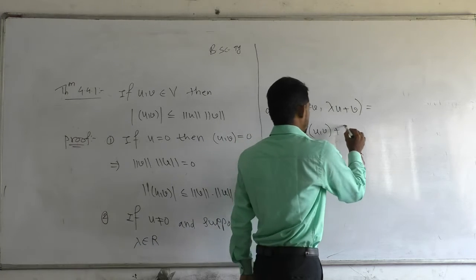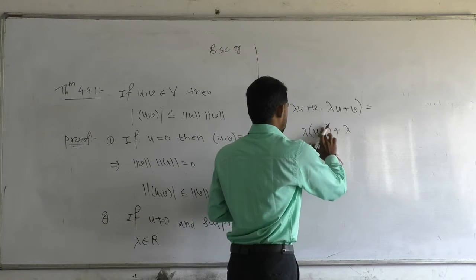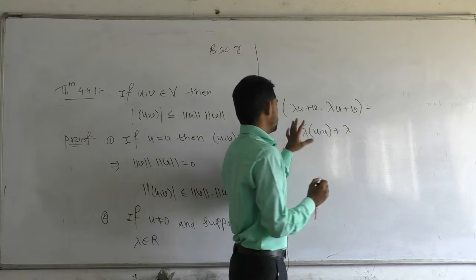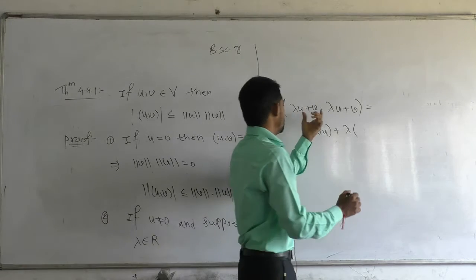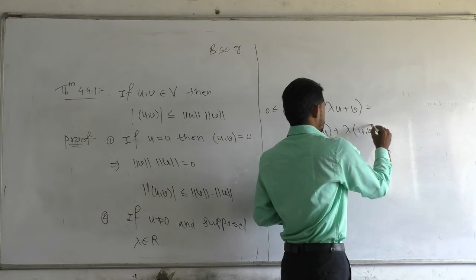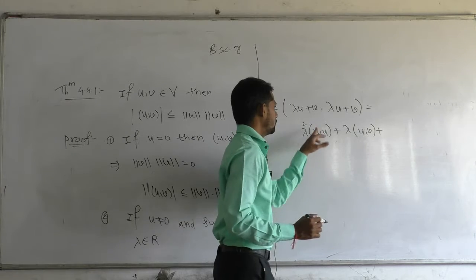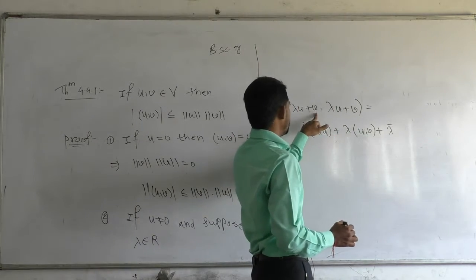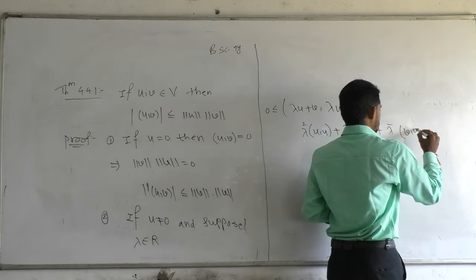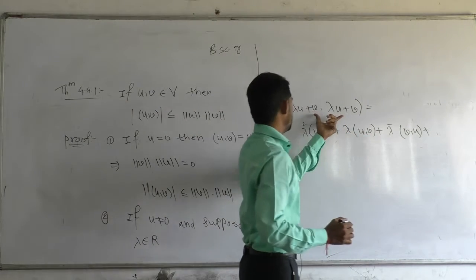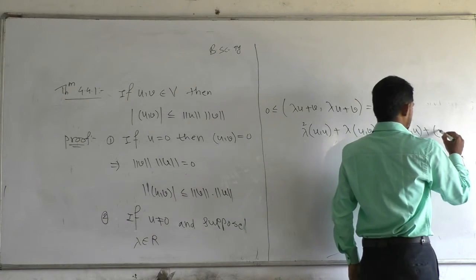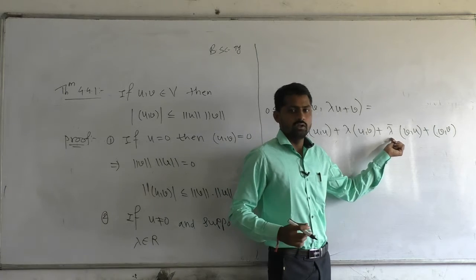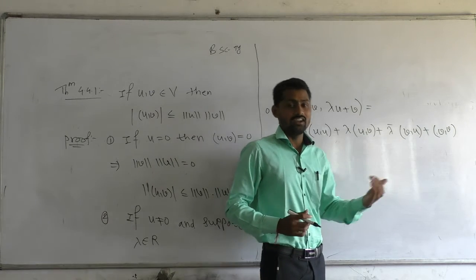So from it we can write lambda of inner product of u comma v plus lambda square of inner product of u comma u, plus lambda bar inner product of u comma v, plus lambda bar inner product of v comma u, plus inner product of v comma v. Now lambda belongs to R. If the number is a real number, then its bar is itself.